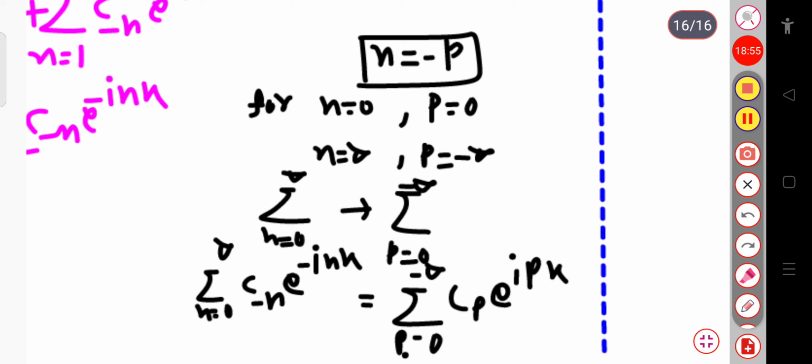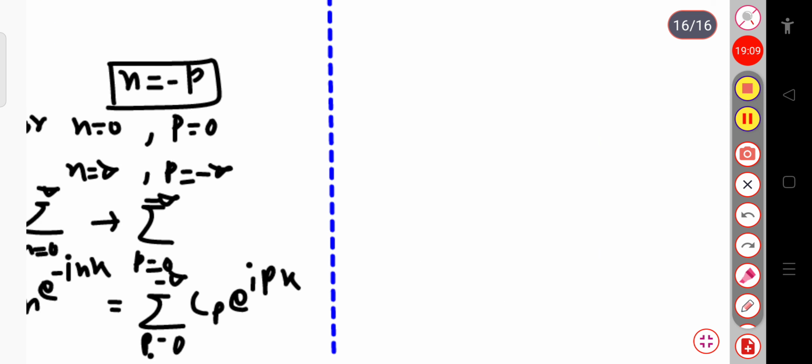So here you can see this p is the dummy index. Dummy index means in place of p you can write a, b, c, d, e, f, any alphabet, or you may also replace it with n. Now this term, p equal to 0 to minus infinite, can also be written as sum over p equal to minus infinite to 0, cp exponential ipx.